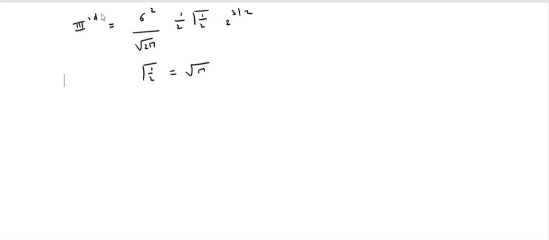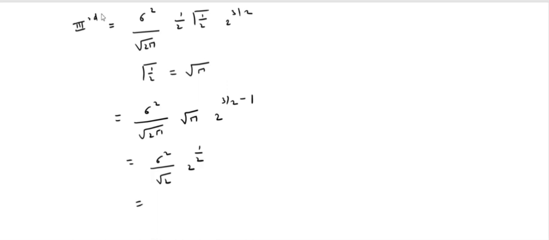Let me replace the value. The third integral becomes sigma square over root 2 pi as it is, then gamma half as root pi, and we can combine the power of 2: what is 2 raised to 3 by 2 minus 1? Root pi gets cancelled, we have root 2 only, and 2 raised to 3 by 2 minus 1 is half, isn't it? So root 2 gets cancelled. So what we get over here is sigma square. The third integral is only sigma square.